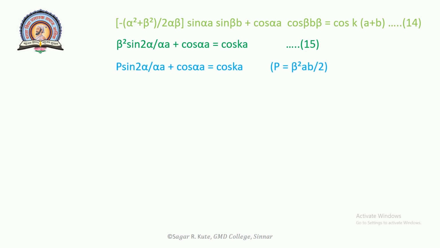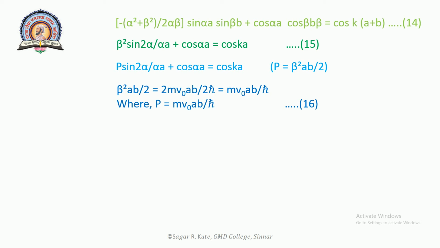P sin alpha a upon alpha a plus cos alpha a is equal to cos k a, where P is equal to beta square a b upon 2, which is 2m V0 a b upon 2 h cross square, that is m V0 a b upon h cross square.